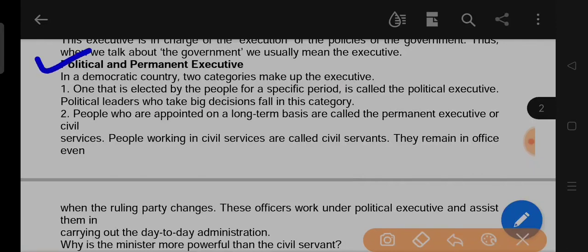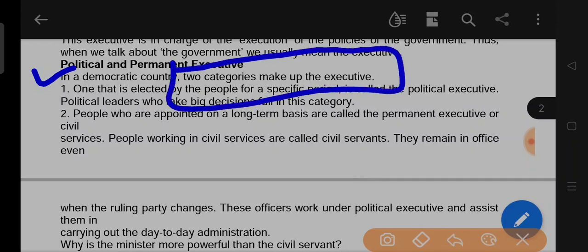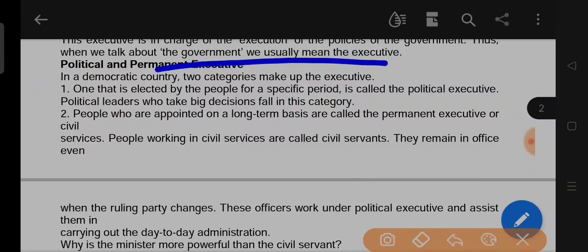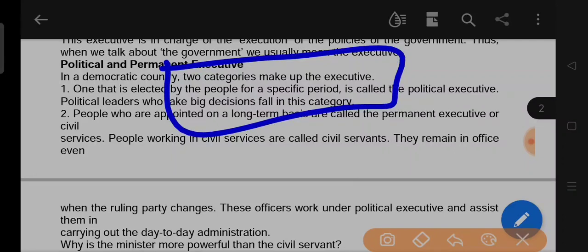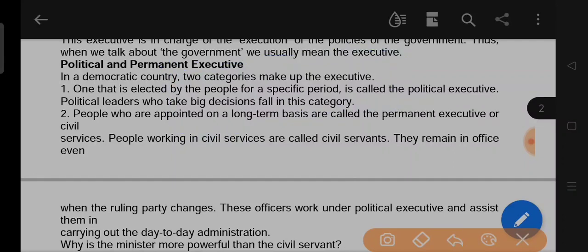Who are the political and permanent executive in a democracy? We will study. In a democratic country, two categories make up the executive. This is the point you will read in the form of government. This was the condition in democracy. In a democratic country, there are two categories which make up the executive.